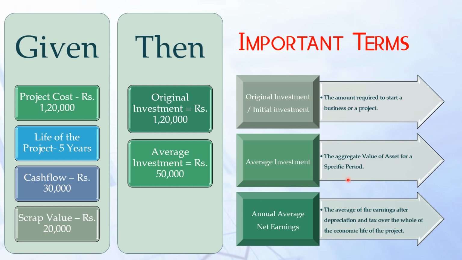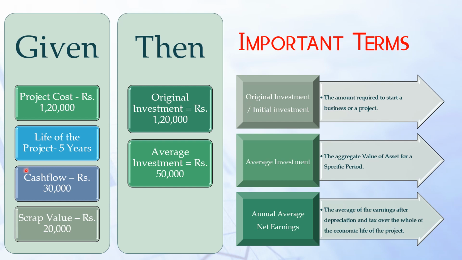In that I have explained the various stages of profit, and the last stage is what? Cash flow, which is profit after tax but before depreciation. That is, from the profit, first we deduct the depreciation, then we deduct the tax, and then again we add back the depreciation. The added back amount is what we call cash flow. But here we will not use cash flow. Here you will use average annual net earnings, that is profit after tax and depreciation. That means the third stage of profit.